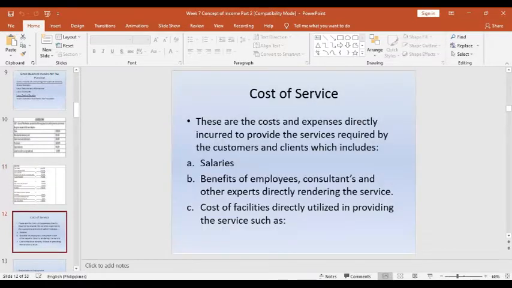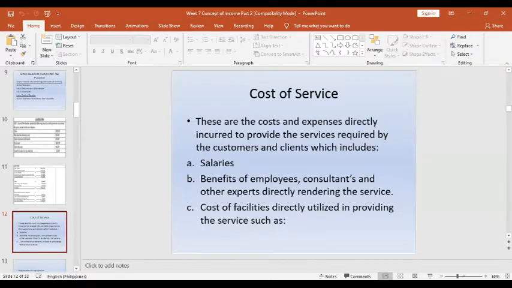So what are the cost of services? The cost of services are the allowable deductions from the sale of services of the business. These are the costs and expenses incurred to provide services required by the customers and clients. And what are those costs of service? The salaries and benefits of employees, consultants, and other experts directly rendering the service.